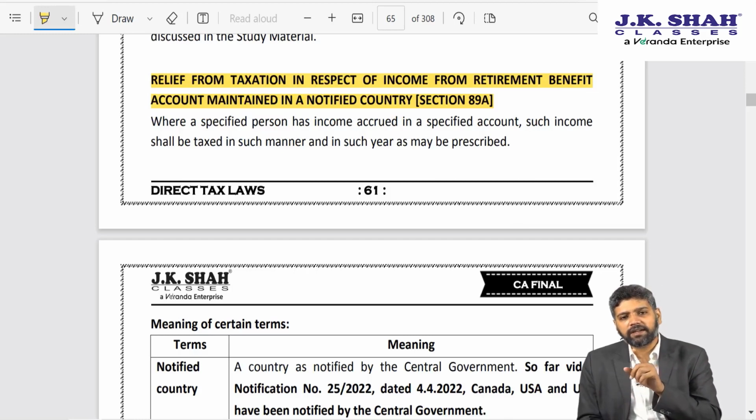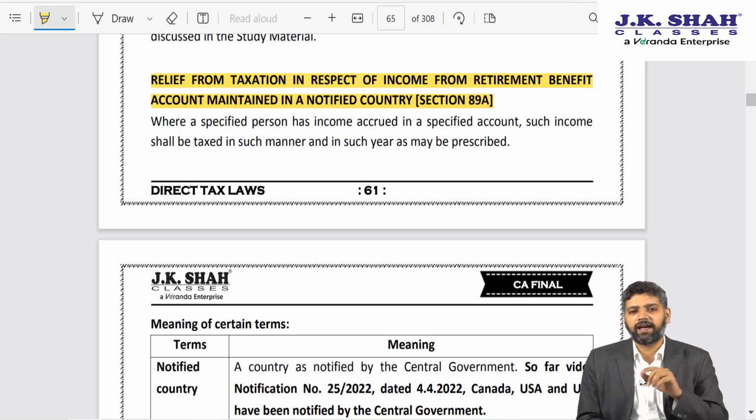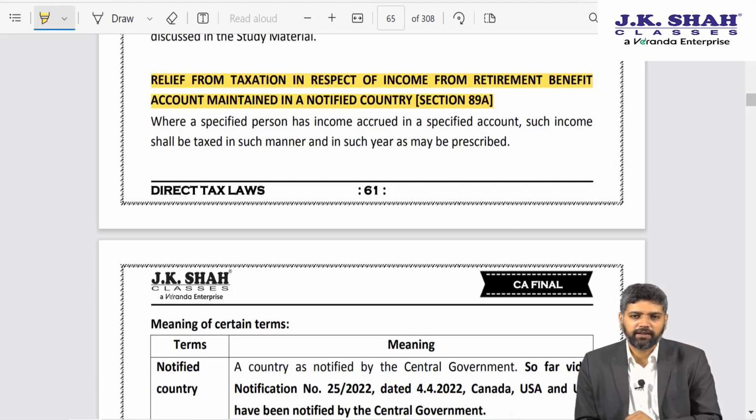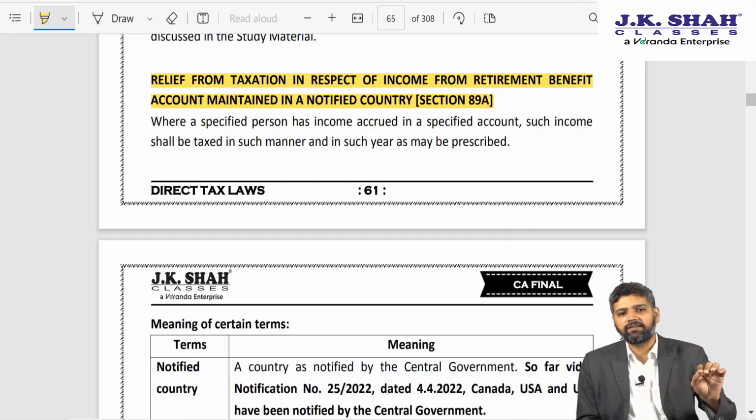Now as far as those retirement benefit accounts are concerned, especially if I talk about the US, the tax provision in the US says that only when a person withdraws from the retirement benefit account, a tax effect will arise with regard to that particular withdrawal. So let us say I have worked 40 years in the US, let's say in the police department.